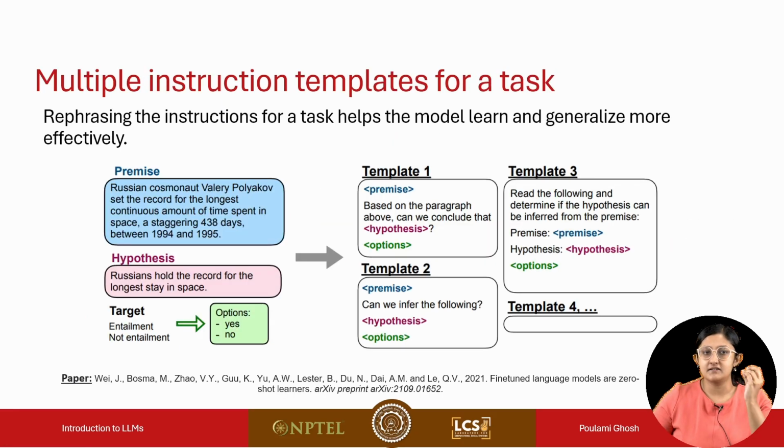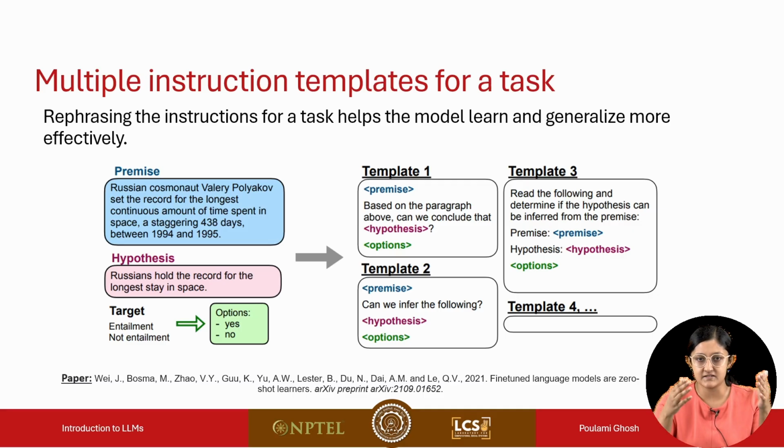Another interesting thing in instruction tuning is that there's a lot of diversity in how we can phrase the instruction. Given a single task, for example natural language inference here, there are several different ways in which we can describe the task and provide the instruction to the language model, and all these different ways are helpful for instruction tuning.